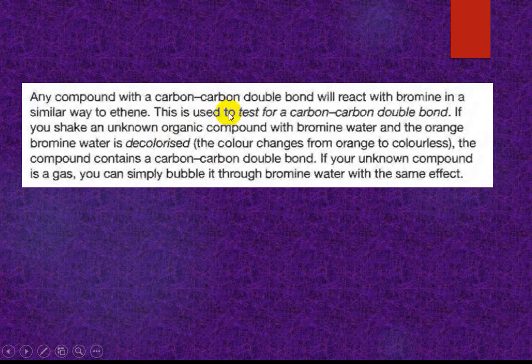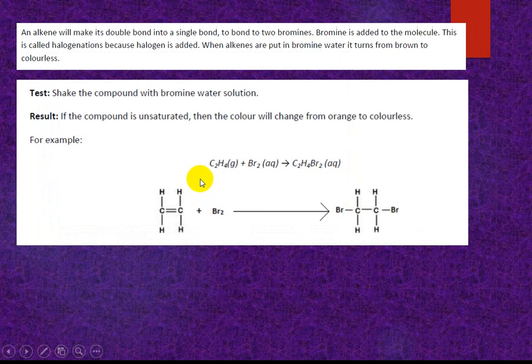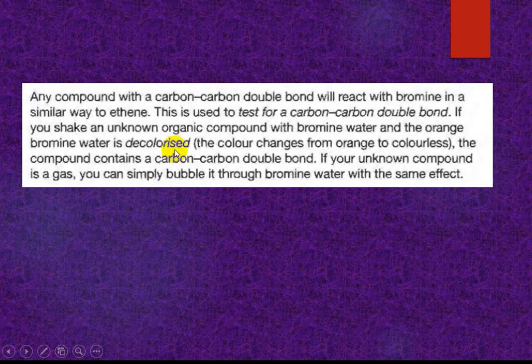Any compound with a carbon-carbon double bond will react with bromine in a similar way to ethene. This is used as the test for a carbon-carbon double bond.